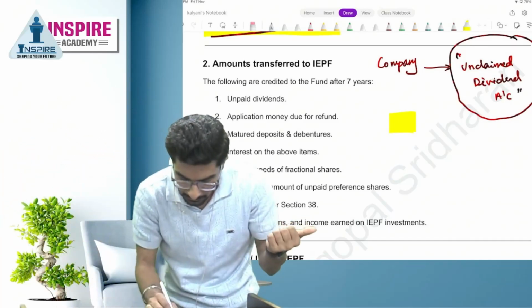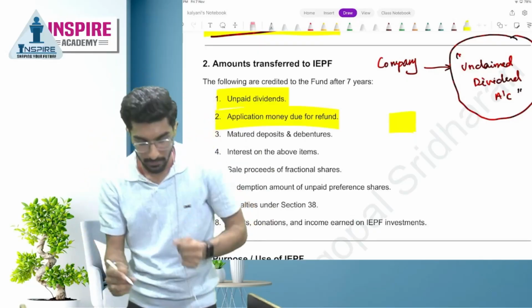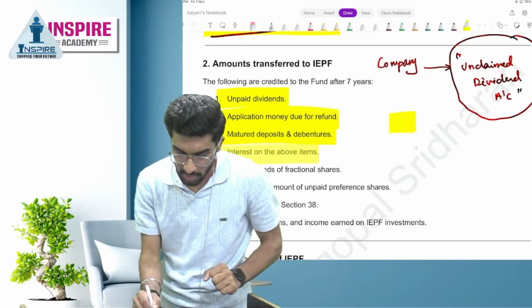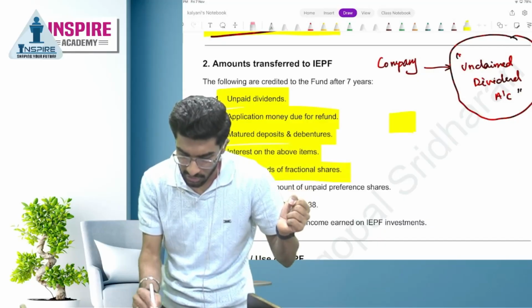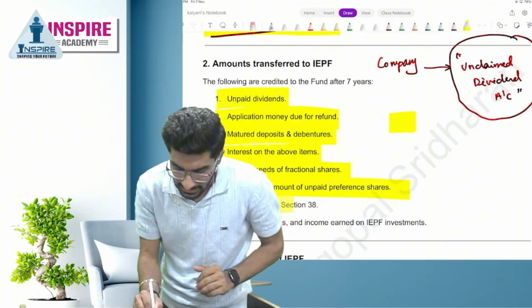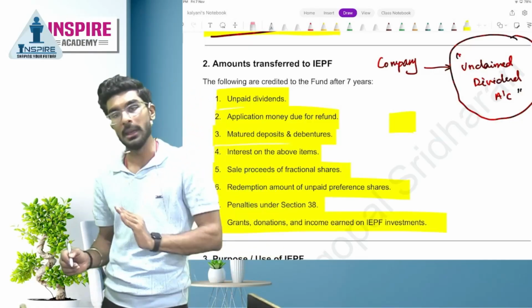Number 1 is unpaid dividend. Number 2 is application money due for refund. Number 3 is matured deposits and debentures, interest on the above items, sale proceeds of fractional shares, redemption amount of unpaid preference shares, penalties under section 38, grants, donation and income earned on IEPF's investment.